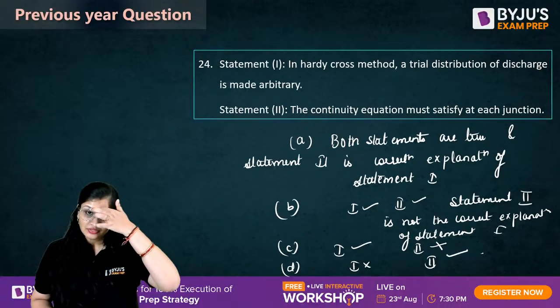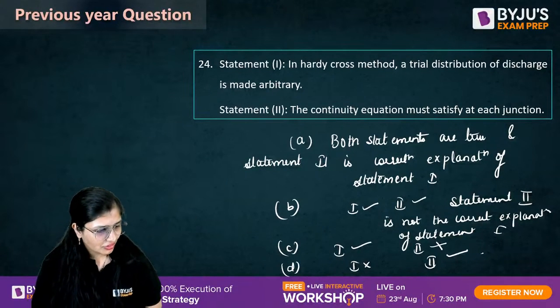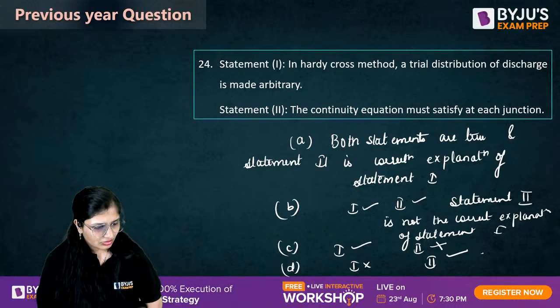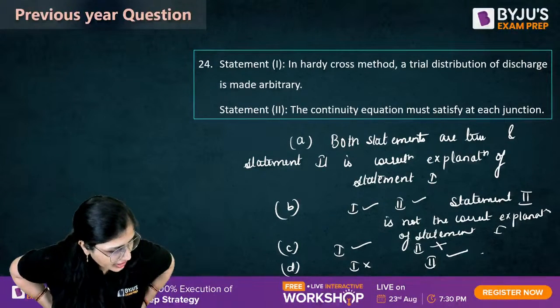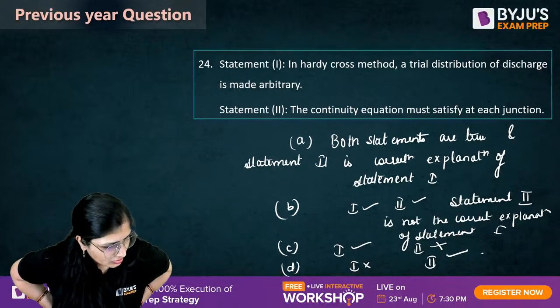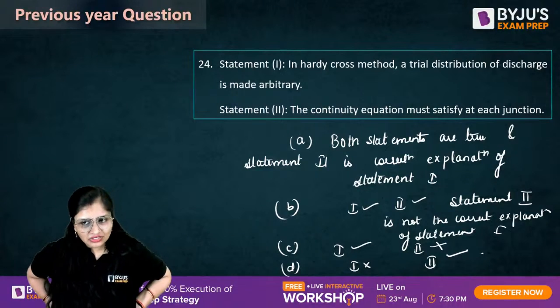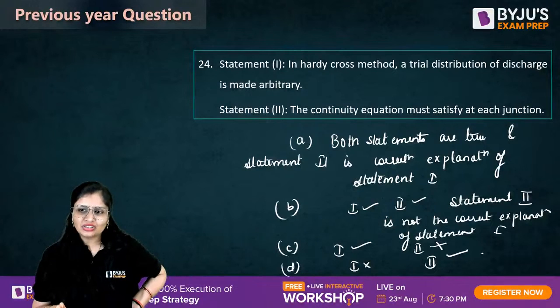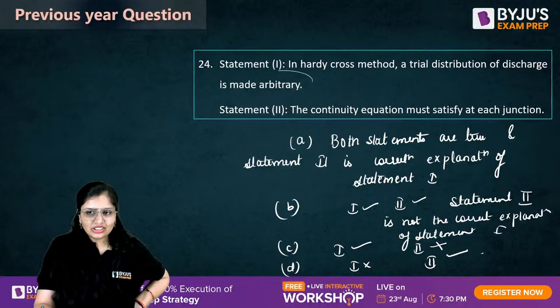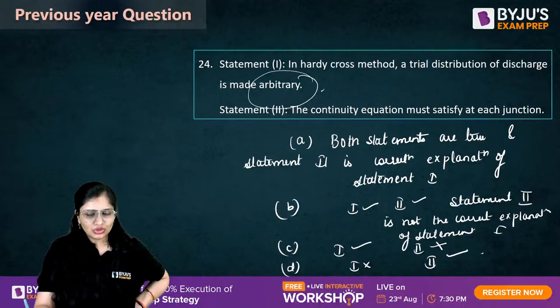Come on guys, which one will be correct? See, when you talk about Hardy-Cross method, nobody answered this correctly. We assume the discharge in each pipe which satisfies continuity equation, that is correct, but trial distribution is not arbitrarily. जो trial distribution होता है ये arbitrarily नहीं होता है. So statement 1 is false, 2 is true.